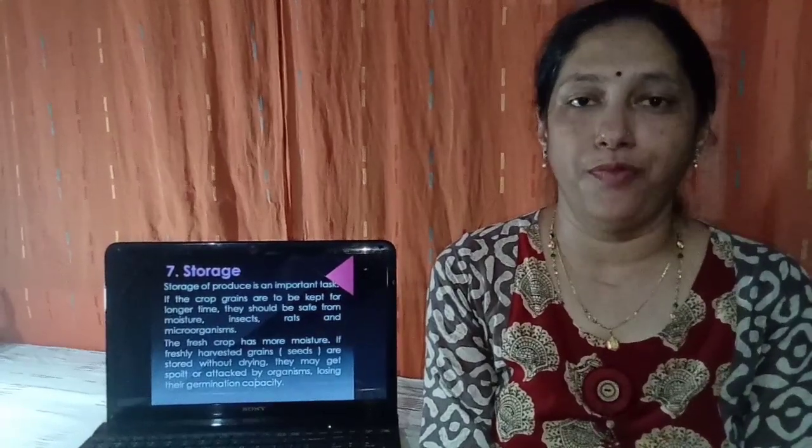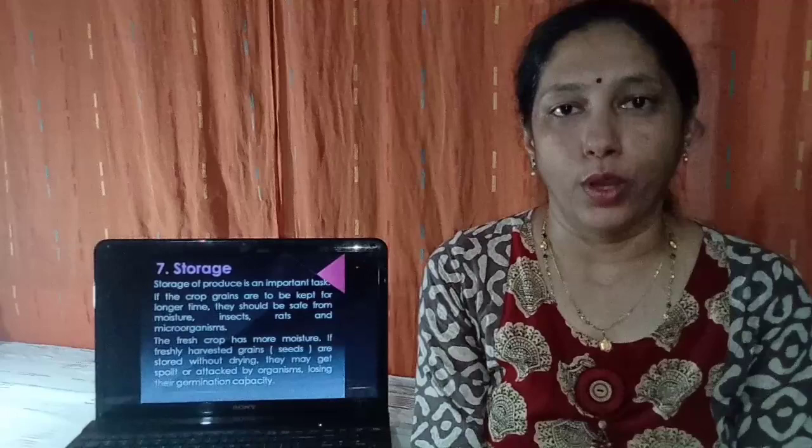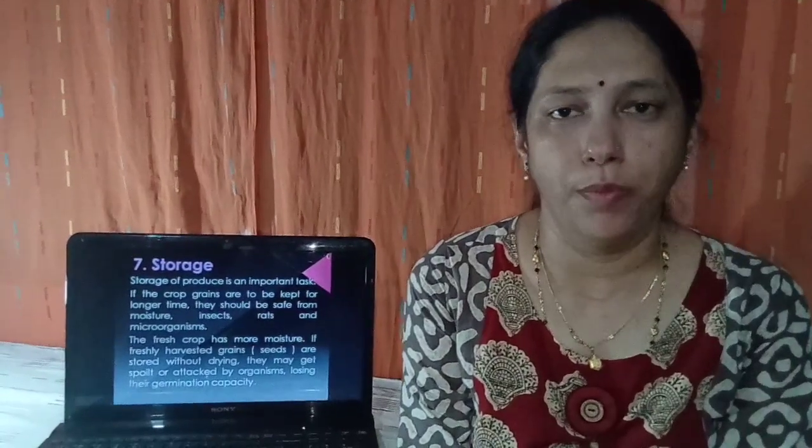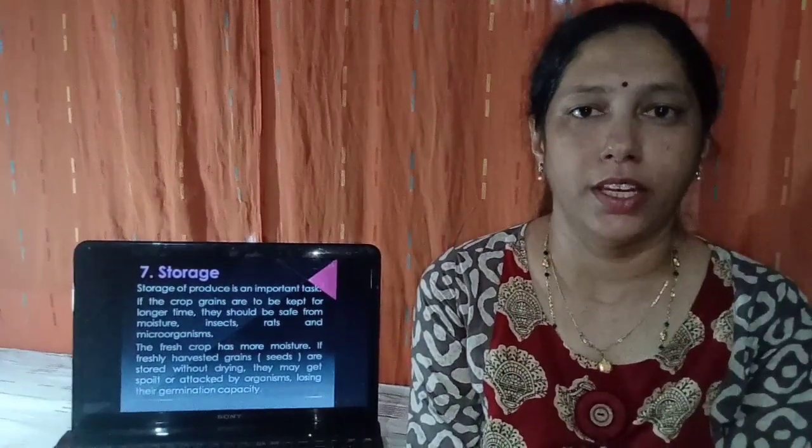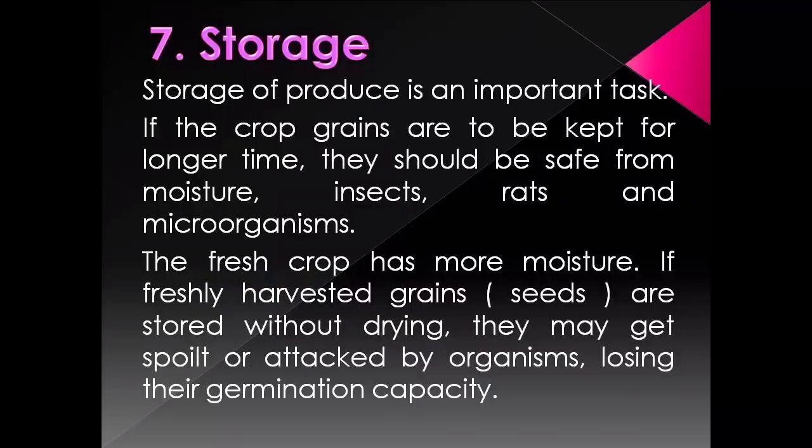Now if these grains are to be stored for a longer time, they should be safe from moisture, insects, rats and microorganisms. The fresh crop has more moisture. If the freshly harvested grains are stored without drying, then they may get spoiled or attacked by the organisms and they may lose their germination capacity.